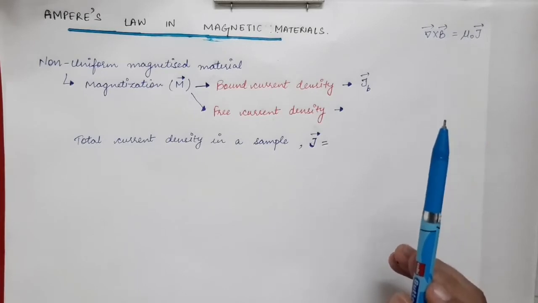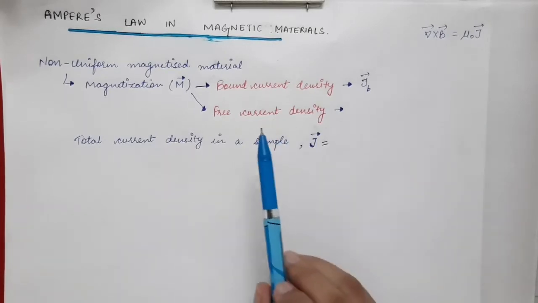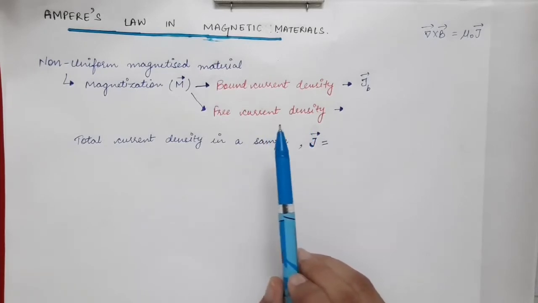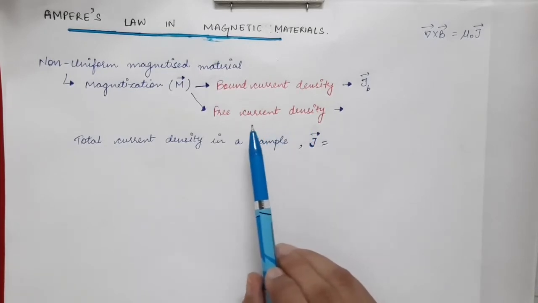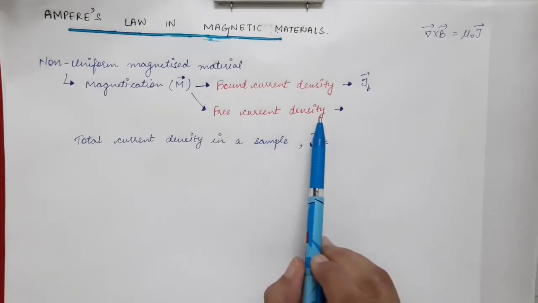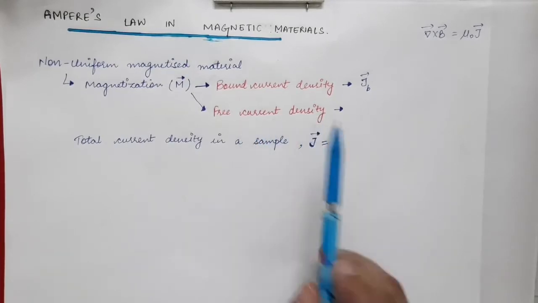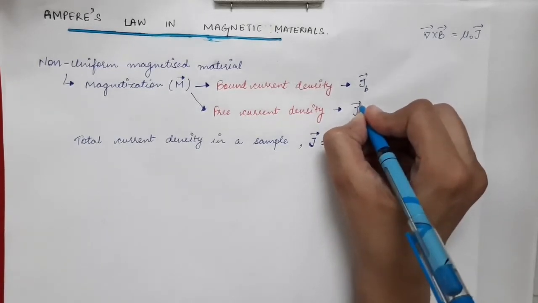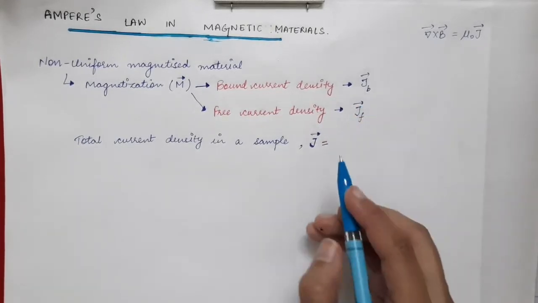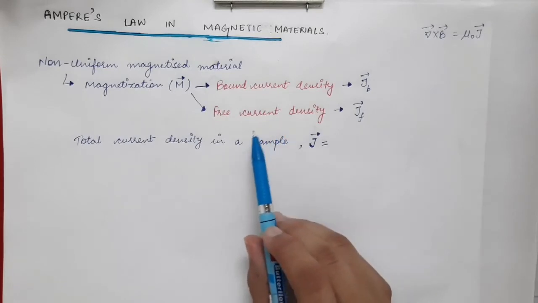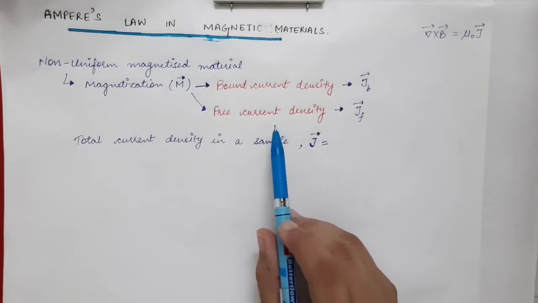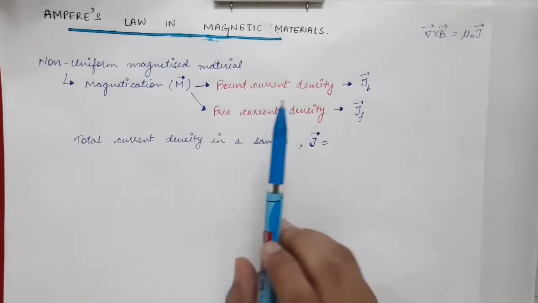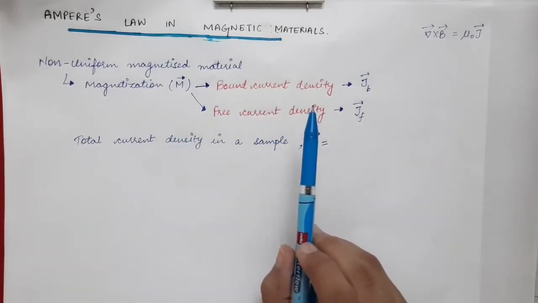If we have free charged particles in motion in the magnetized material, they will give rise to the free current density vector, denoted by JF vector. This is the ordinary current, while bound current is due to the magnetization in the material.